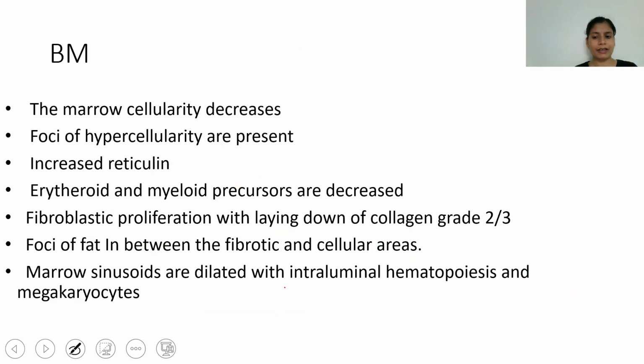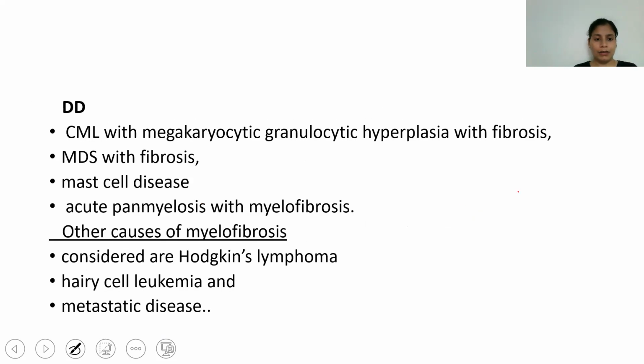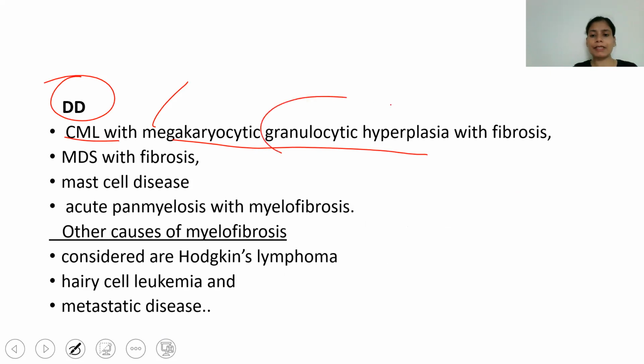Now the bone marrow findings are almost similar, but more fibrosis is there. The differential diagnosis is CML, specifically CML in which there is a granulocytic megakaryocytic hyperplasia. As we talked about, depending on the topography, two types of CML can be seen: granulocytic hyperplasia or granulocytic megakaryocytic hyperplasia.